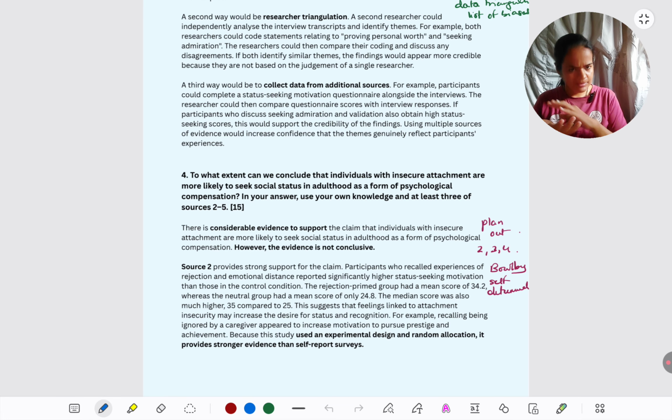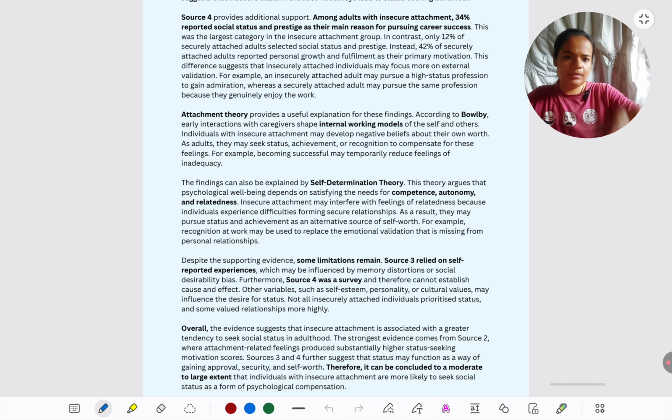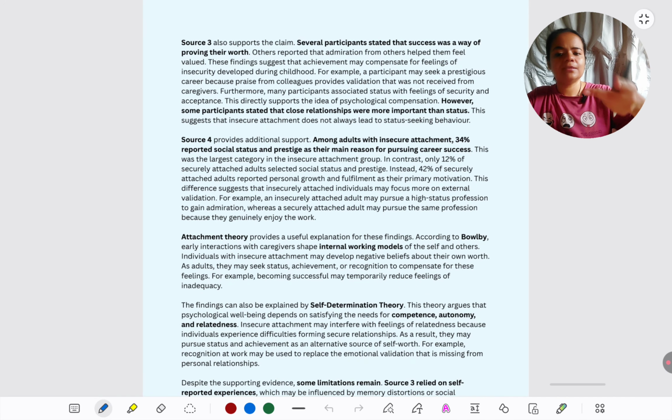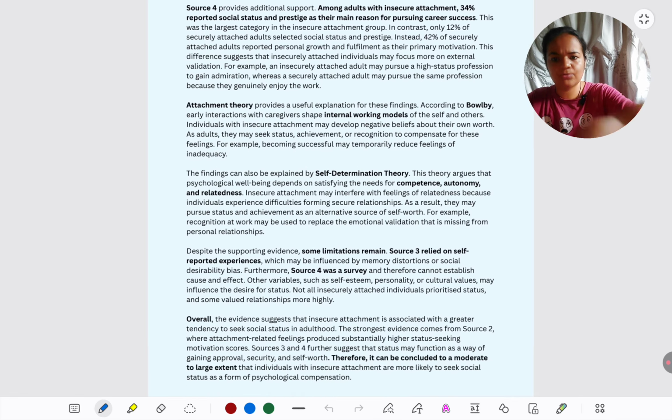Structure wise, in the beginning only, whether the claim is supported or not. Are you outrightly rejecting the claim? Whether you're supporting it or you're supporting it to an extent. First, write that clearly in the first paragraph. Then break down into 3 paragraphs, in each of which you use the sources. Then 2 paragraphs in each of which you use the knowledge or the theories you have learned.